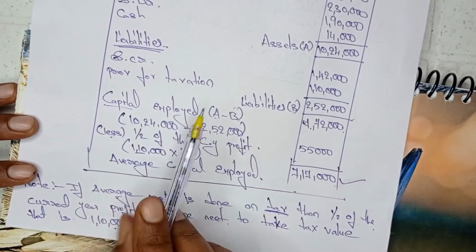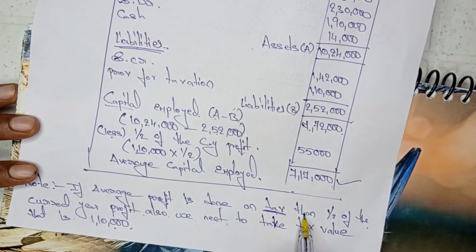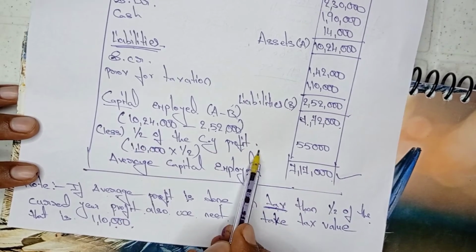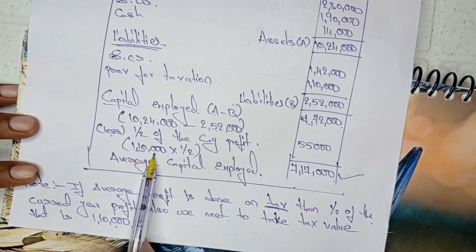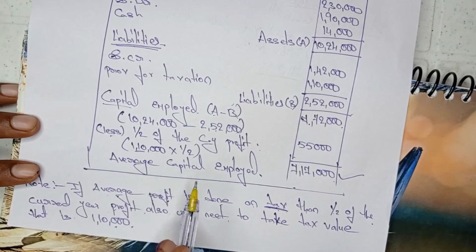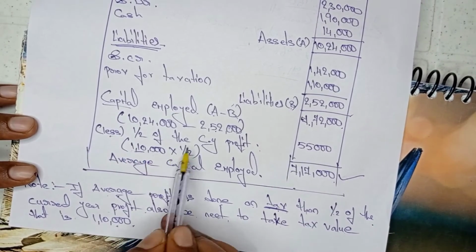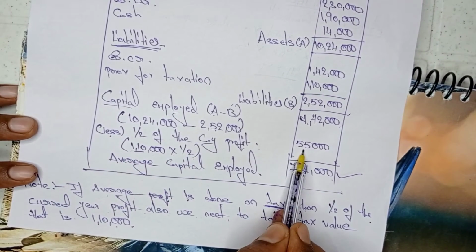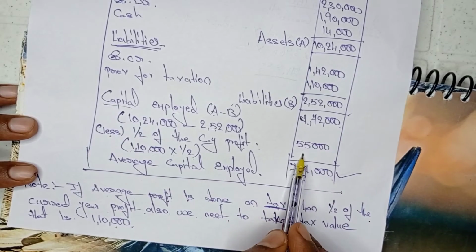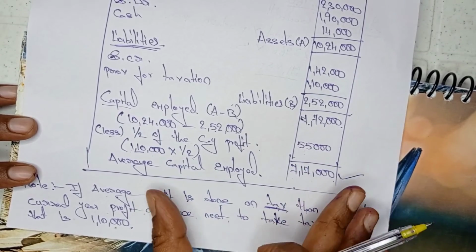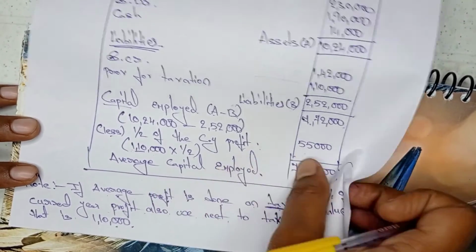Okay, so average profit we did on tax, so at that time half of the current year profit also we need to take tax value only, profit value we should not take. Okay, so 1,10,000 into half, we will get 55,000. 7,72,000 minus 55,000, 7,17,000. We got the capital employed answer.